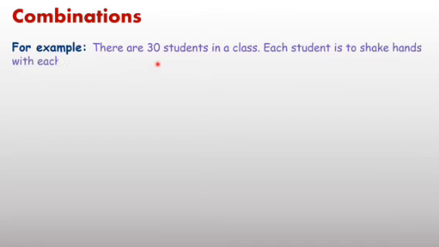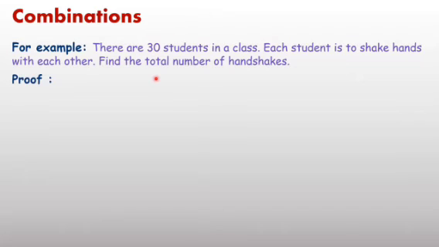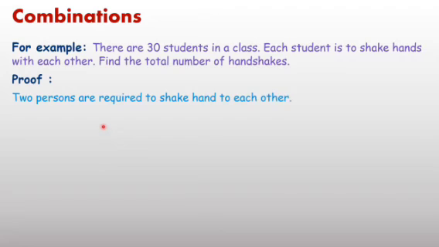Now, one example. There are 30 students in a class. Each student is to shake hands with each other. Find the total number of handshakes. I hope you can easily solve this. First we write the total number of students is 30, and how many students are required to shake hands? 2 students.